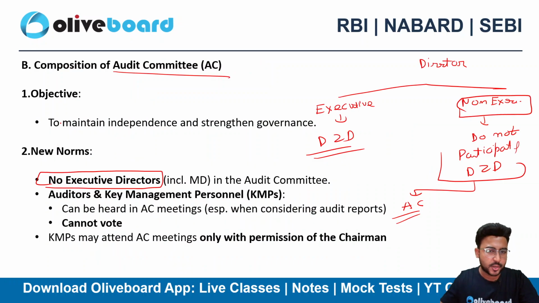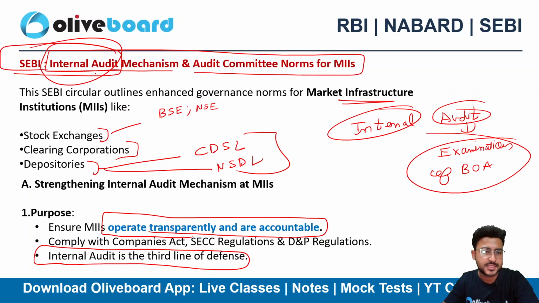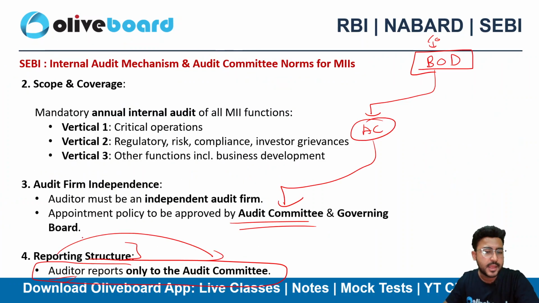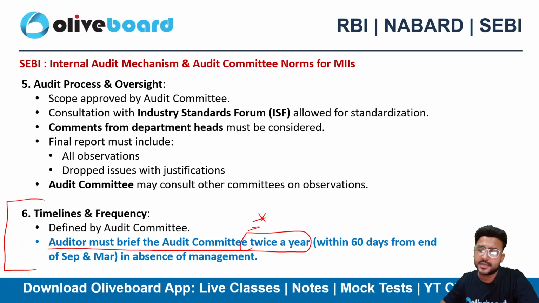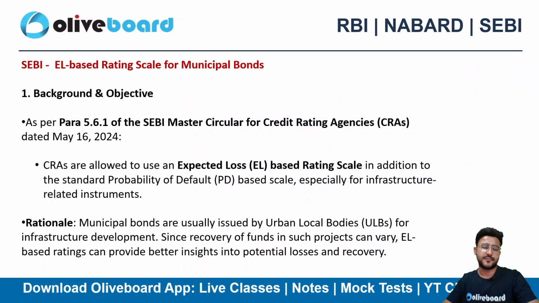so this is from the audit committee side. So what you guys need to remember here for your examination: एक तो internal audit का mechanism, market infrastructure institutions क्या होते हैं, इसका purpose क्या है करवाने का, right? This is also called the third line of defense. रिपोर्टिंग स्ट्रक्चर क्या है, audit committee क्या होता है, non-executive director क्या होते हैं, executive director क्या होते हैं, timelines क्या है, these are again important, right? So please do remember the stuff. Last one is EL based rating scale for municipal bond.